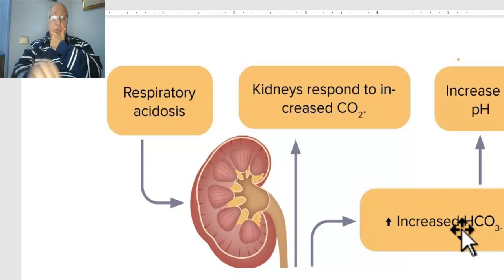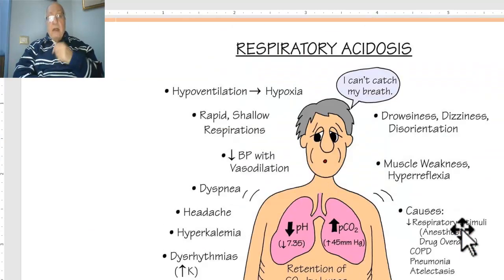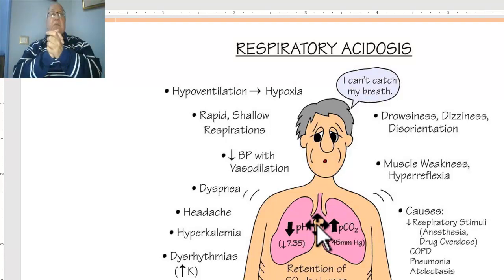And what is the clinical picture? Clinical picture of respiratory acidosis. The patient becomes fatigued with muscle weakness, passing to drowsy, passing to coma.